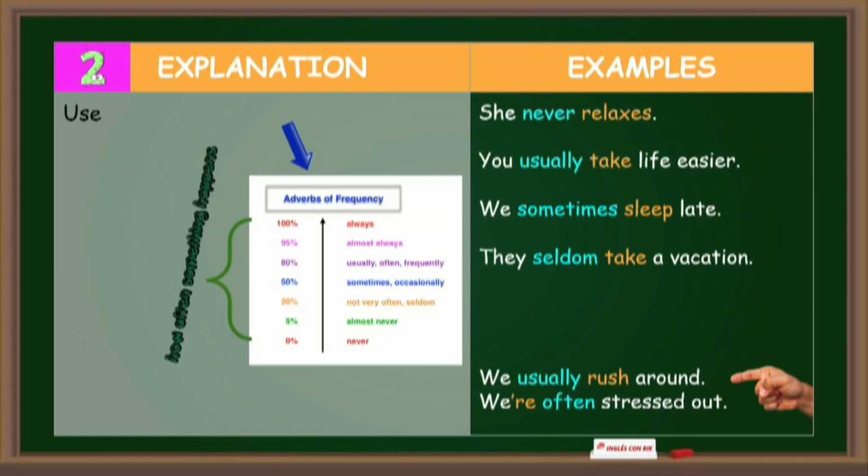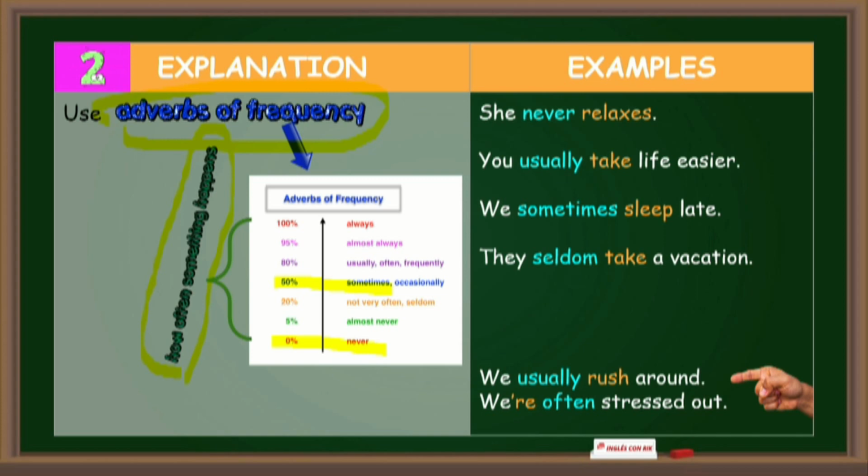Number 2. Use adverbs of frequency with the simple present tense to express how often something happens. Here we have a graphic. For 0% of frequency, we use never. For 50% of frequency, we use sometimes. And for 100% of frequency, we use always.